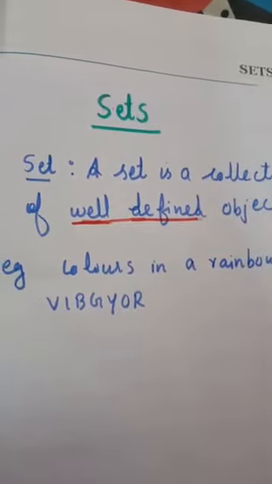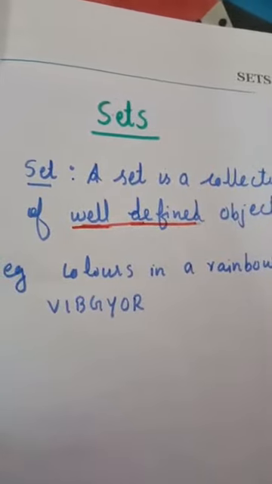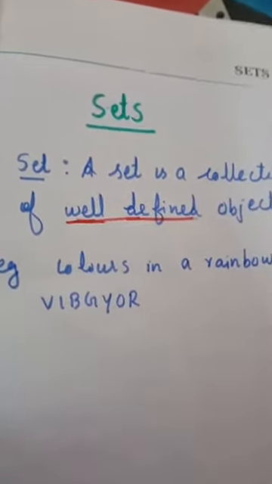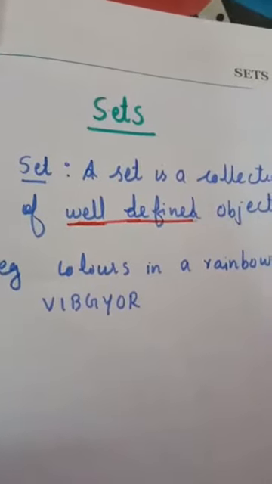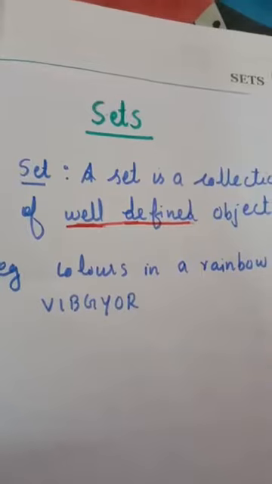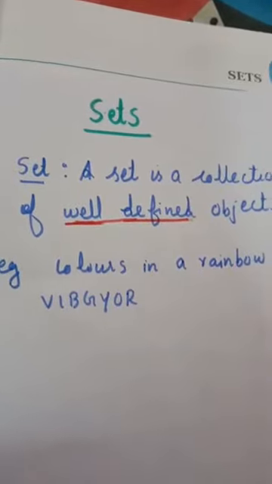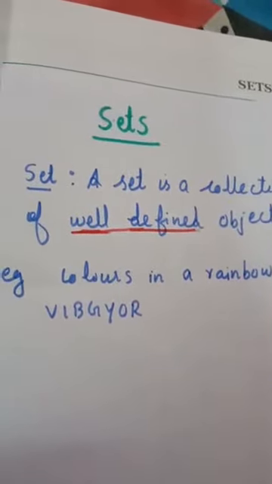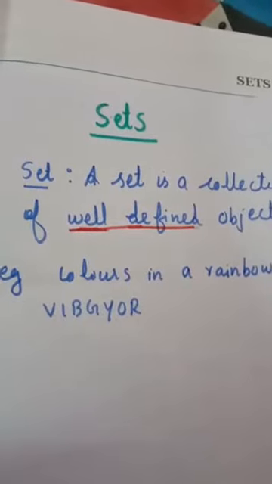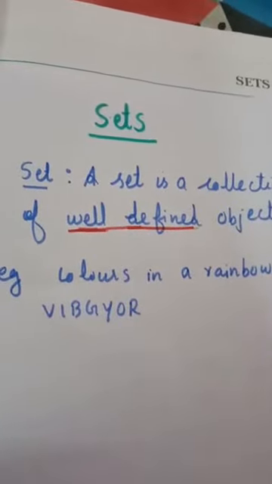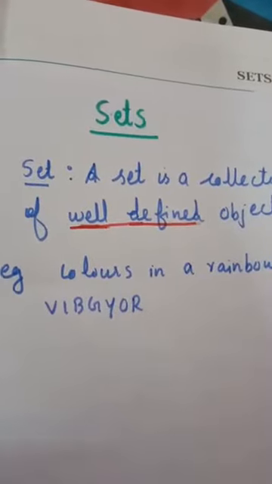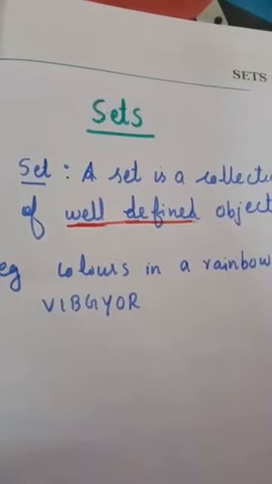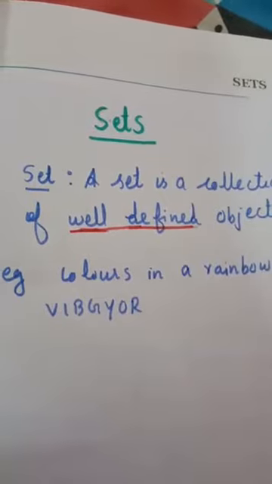the tallest students in your class does not form a set, because it is not well defined. It is impossible, or very difficult, to find the tallest students in your class.